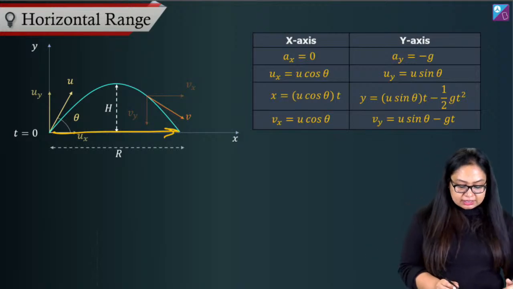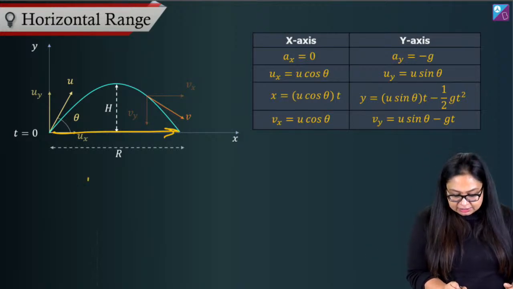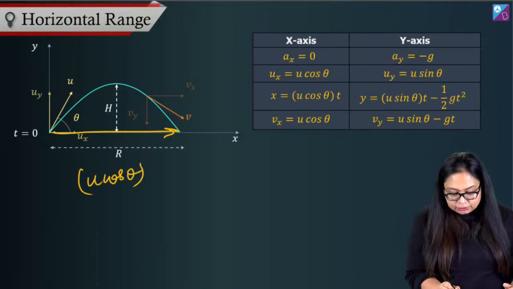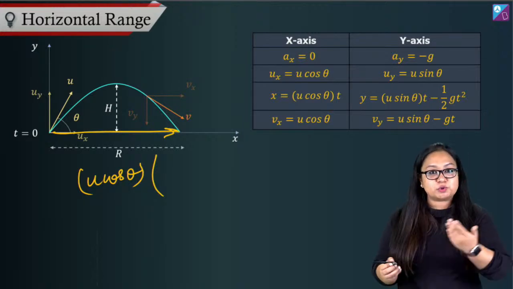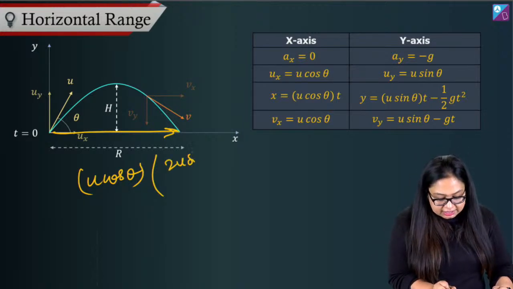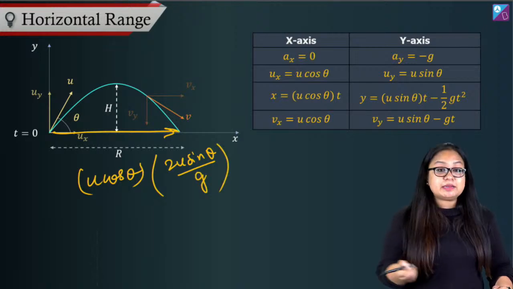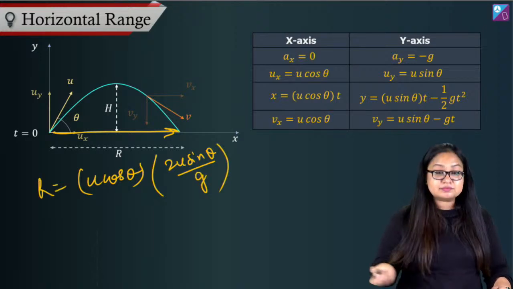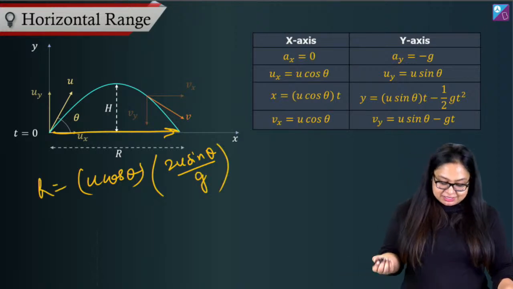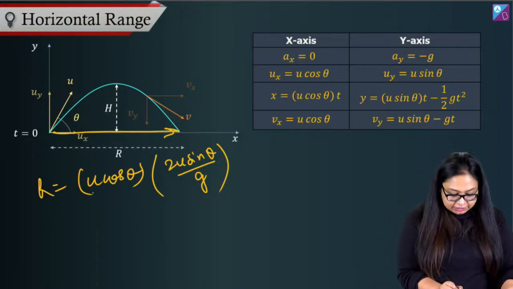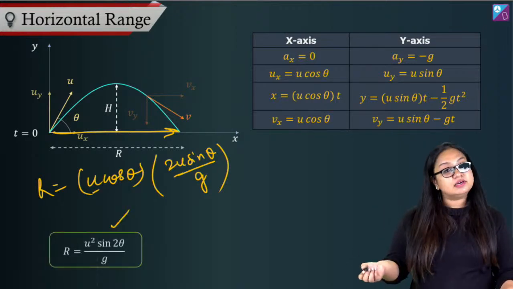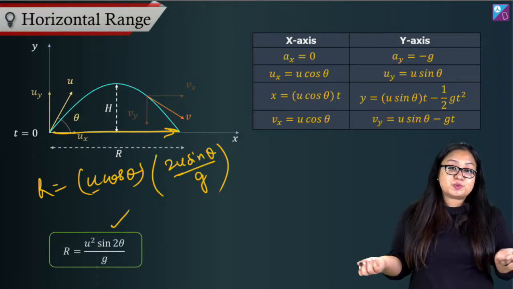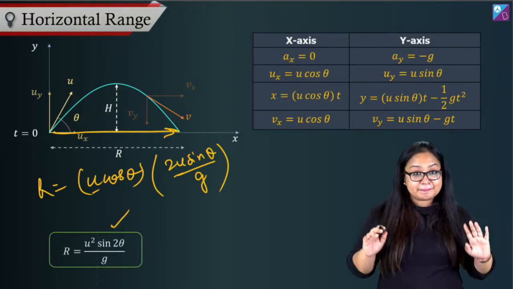Now in horizontal direction, velocity is u cos theta, into time, and we just calculated the time of flight, the time for which motion is happening, 2u sin theta by g. Multiply them, you get range. Simplify this: u into u, 2 sin theta cos theta is sin 2 theta, divided by g. U square sin 2 theta upon g. Very simple.